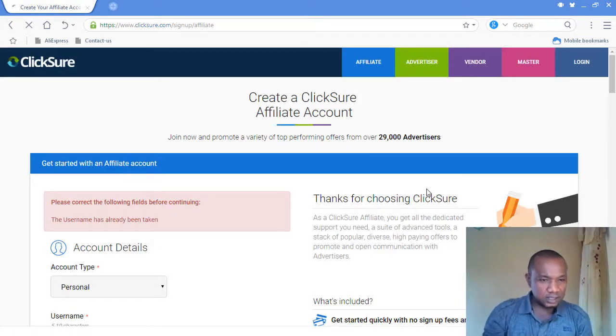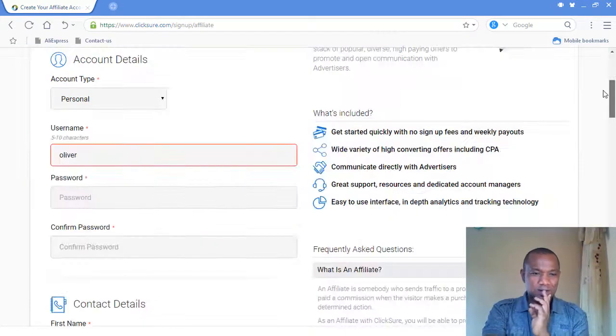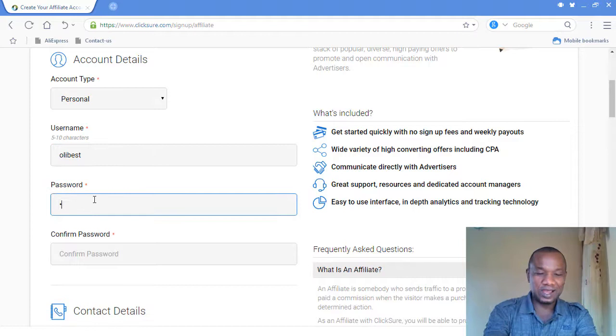Boom. As you can see, it says please correct the following field before continuing. The username has already been taken. In other words, somebody has used the username I used. So what I have to do is scroll fast to that particular area and edit it, and you have to see it. Let's go to that area. Like always, once there is an error, they remove the password. So why not? Okay, let me use Oliver, something like Olibes. How about that? So understand me, I have to type in the password again.